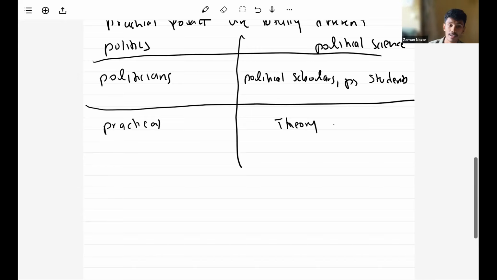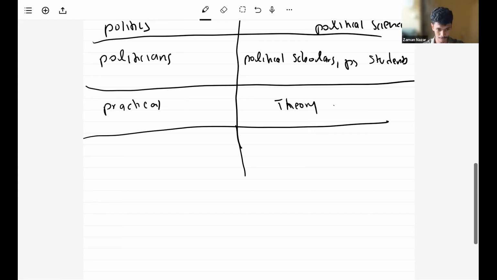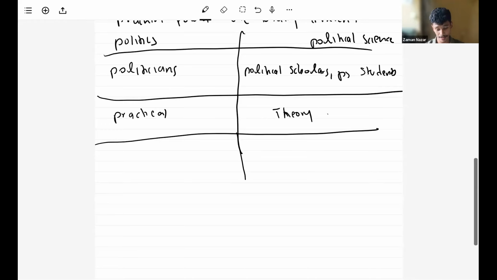On the other hand, political science is mainly theory based. We learn the theories under political science for your grade 12 and 13. We are not going to implement them practically. We are only learning the theory and going and writing the exam. So that's why we say political science is theory based, right? Another major difference when it comes to politics and political science.